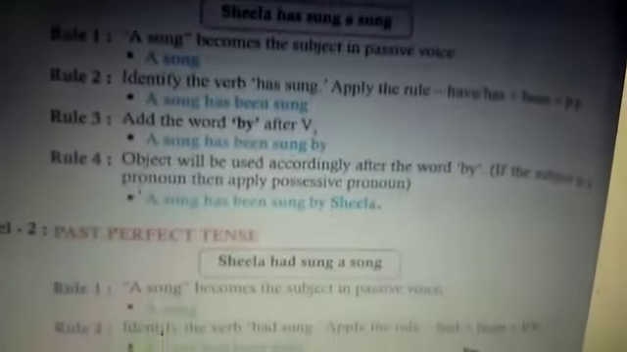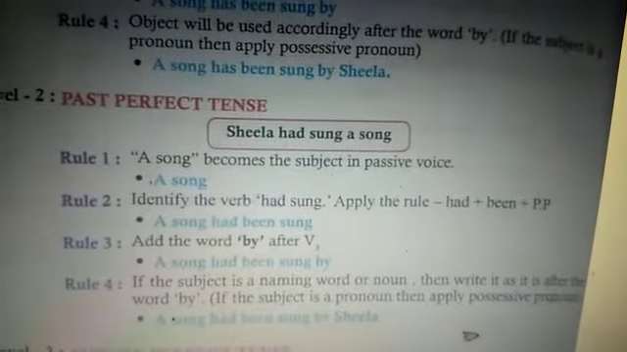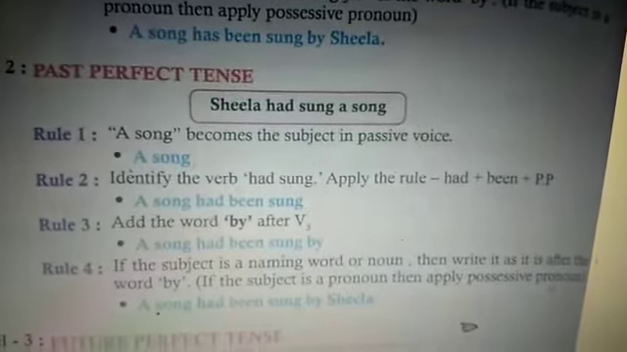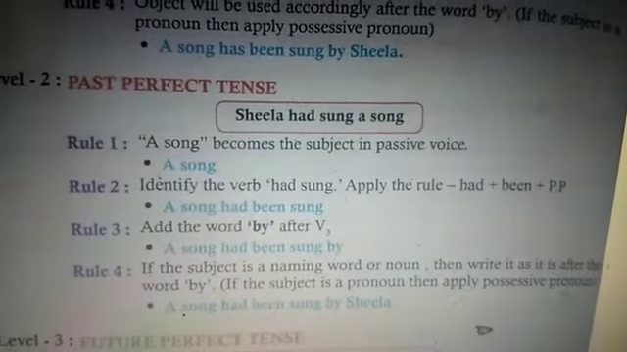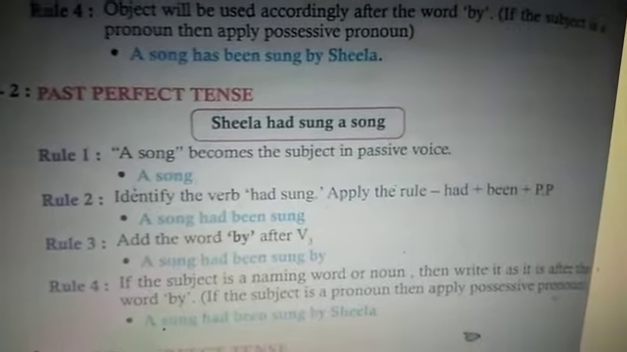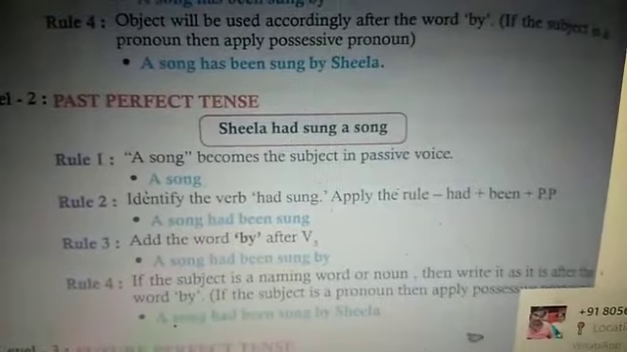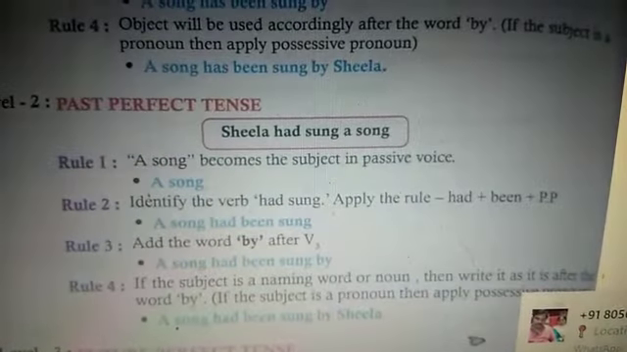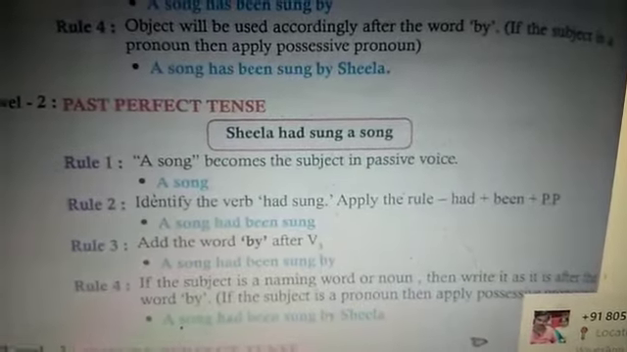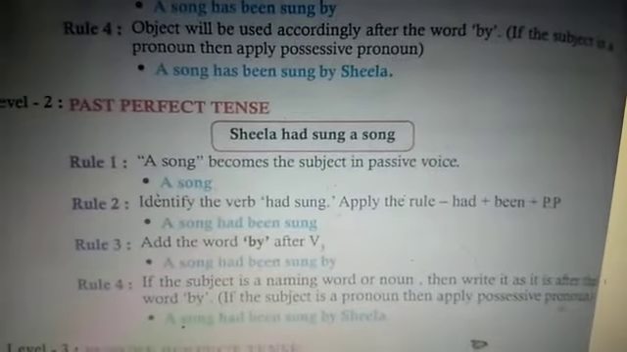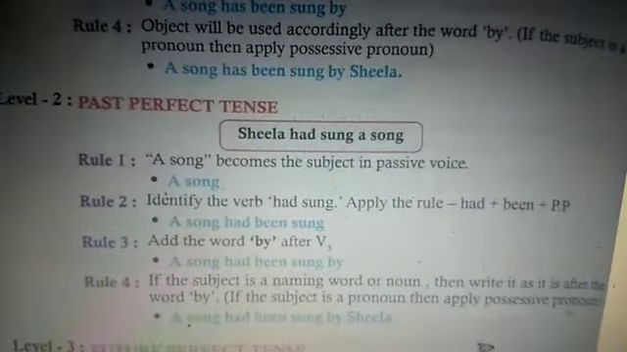Coming to level 2, past perfect tense. So, Sheila had sung a song. So, rule 1, a song becomes the subject in passive voice. A song. Rule 2, identify the verb, had sung. Apply the rule: had been plus past participle, that is verb 3. A song had been sung.